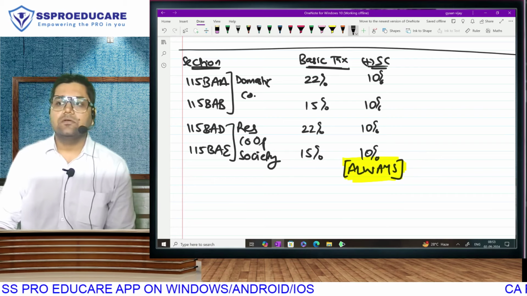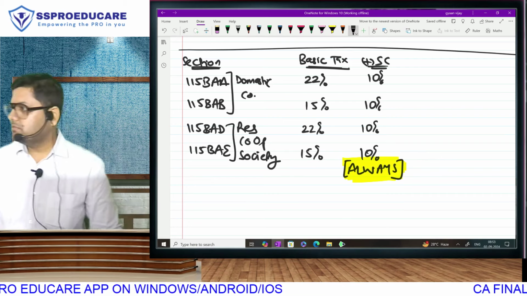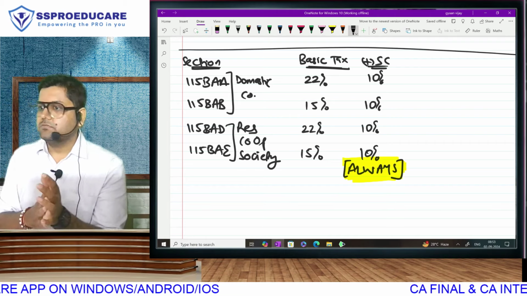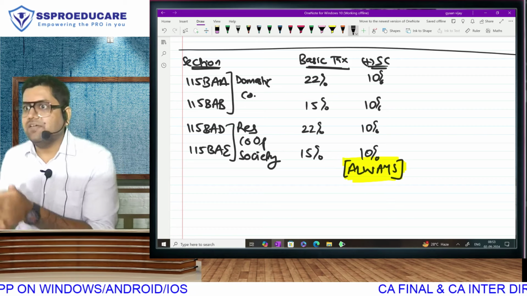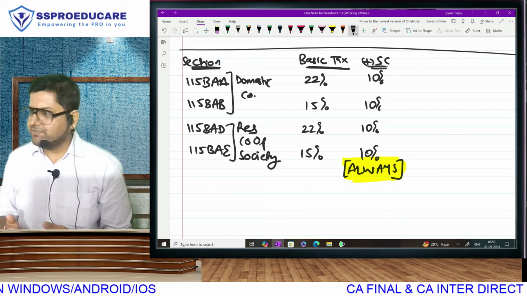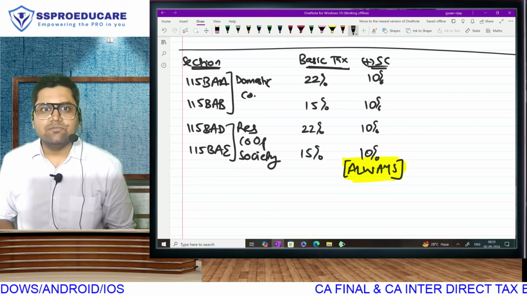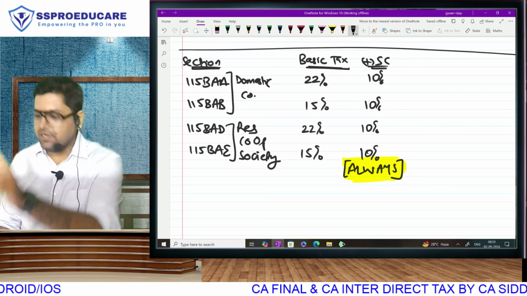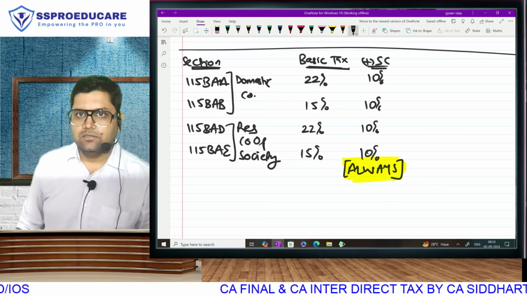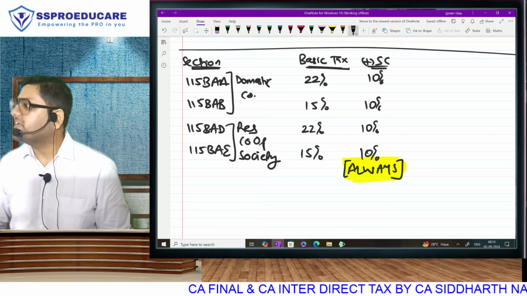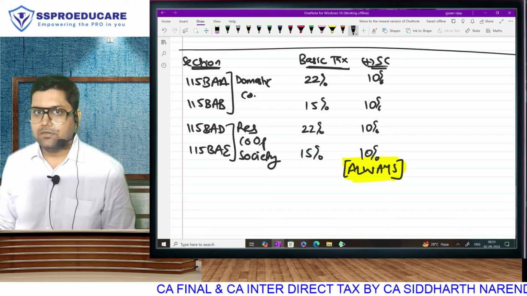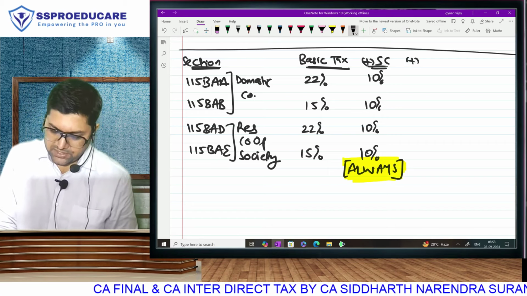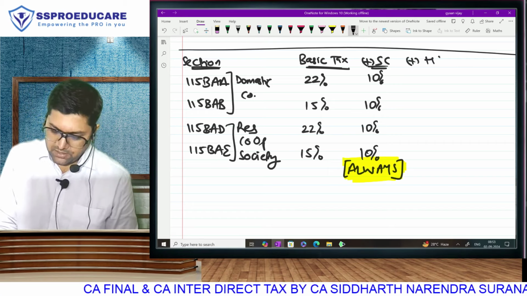When will it come, sir? Always. In old regime, surcharge comes on the basis of income threshold. So for domestic companies, after 1 crore, 7%, and after 10 crore, 12%. Same is the case of cooperative societies. In new regime, your income is 1 crore, 1000 or 1 rupee, surcharge will be 10%. In fact, all the 4 sections. Similar to cess, always and fixed rate. 10%. Understood?